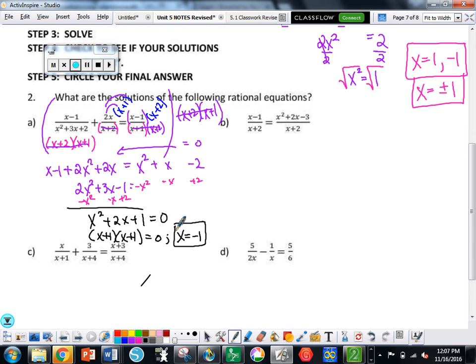Look at the excluded values for this function. Is -1 one of the excluded values? From right here we know that x cannot be -1. If we get -1 as part of our solution, this actually isn't part of the solution, which means what is the solution? There is none.